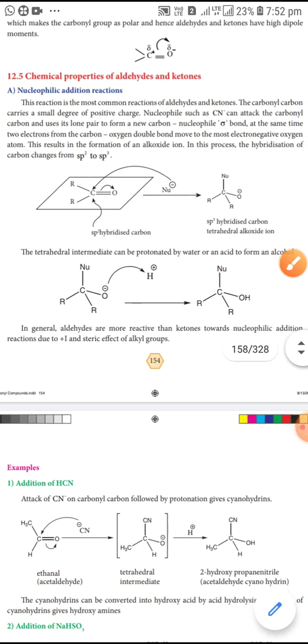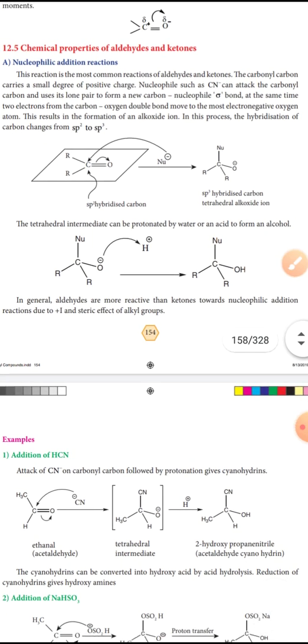Next, let us learn the chemical properties of aldehydes and ketones. The first one is the nucleophilic addition reaction. Nucleophilic means negative ions. This is the most common reaction in aldehydes and ketones.